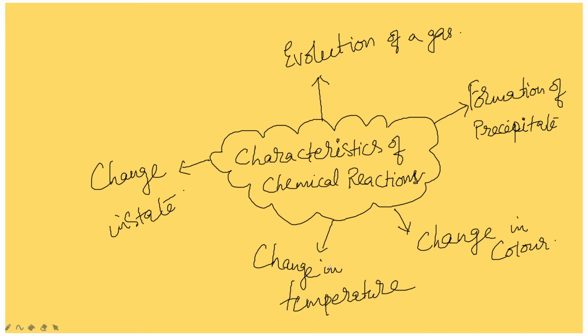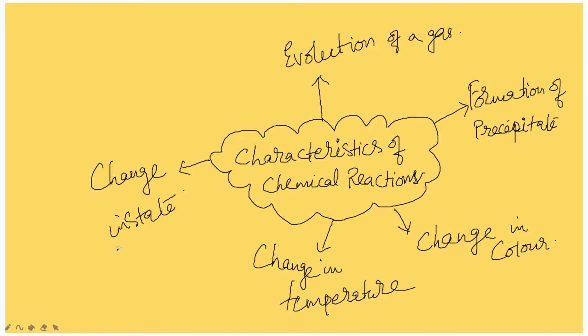Next one is change in temperature. Sometimes it becomes too cold, sometimes it becomes very hot, warm. So with the change in the temperature, also by touching that test tube we can identify. Next one is change in the state. Okay, three states of matter: solid, liquid and gases. Based on that also we can identify this. So what are these characteristics? Few examples also we are going to discuss.